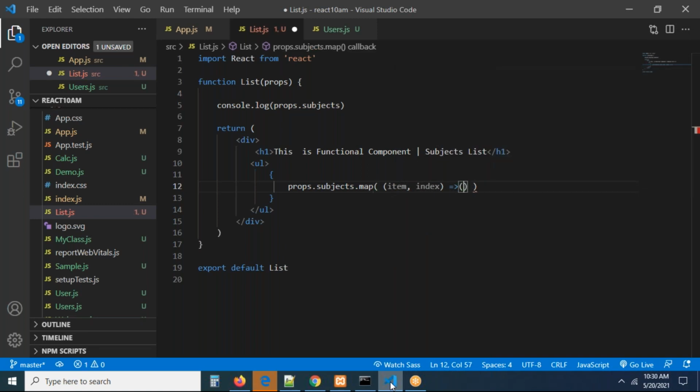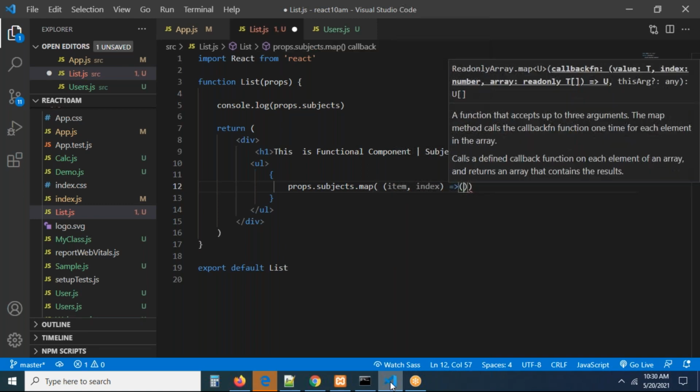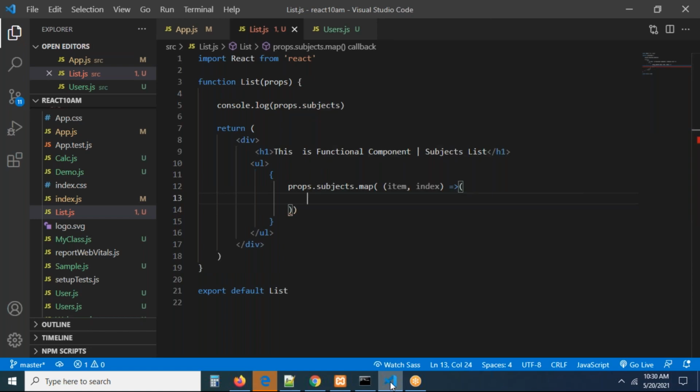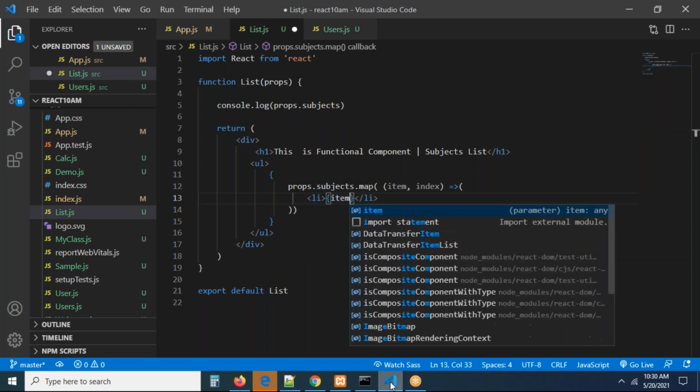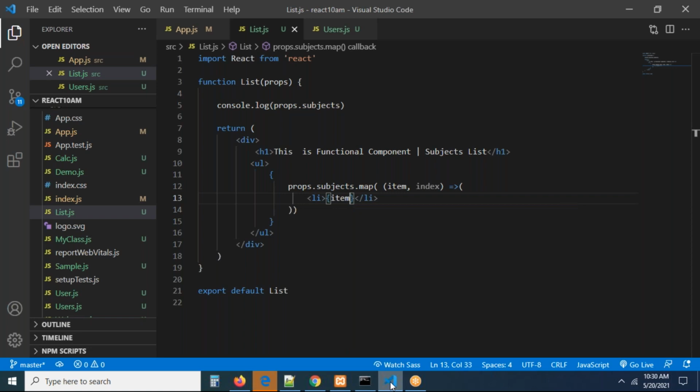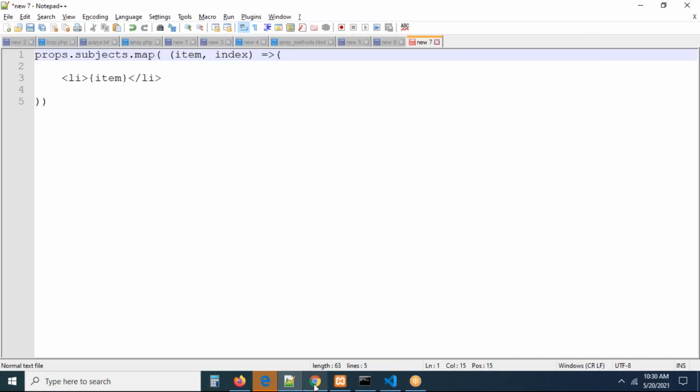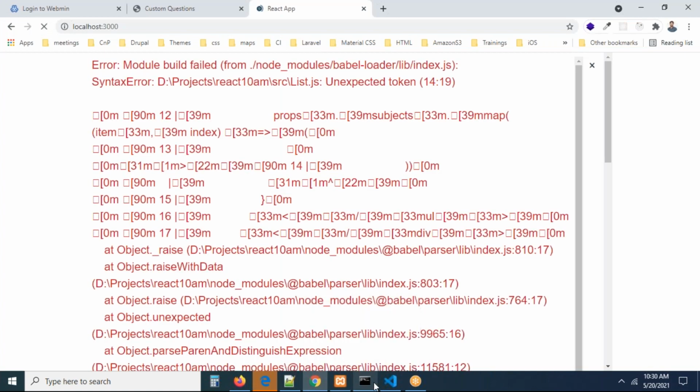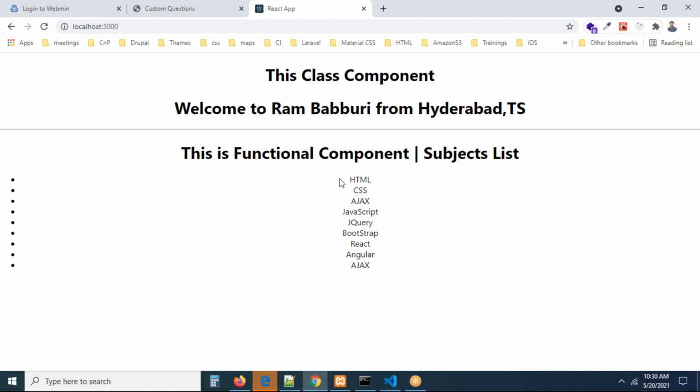Okay now, what you need to do inside of it, you write the li item open, li item close. In this li item, you can just take item, that's all, guys. Now you can go and check this. The loop is going to be iterated without having any problem. Refresh the page. Can you see all the subjects came, right?